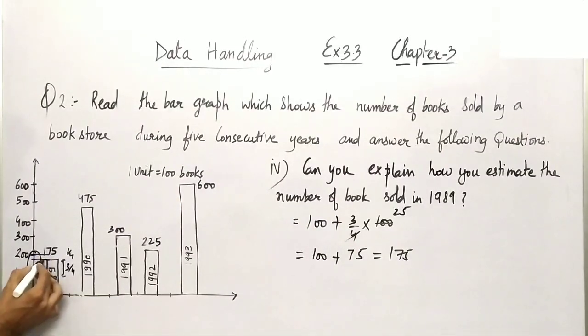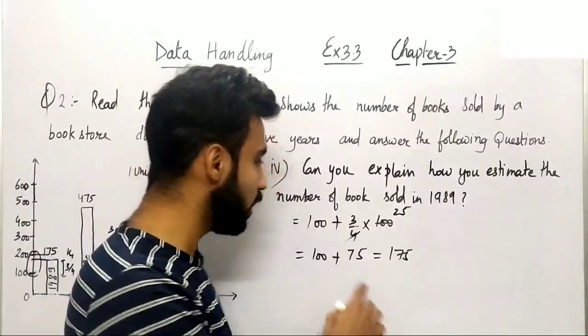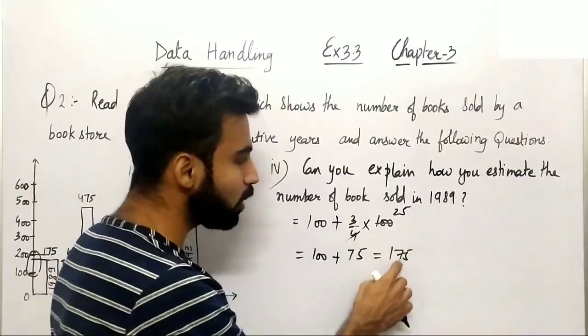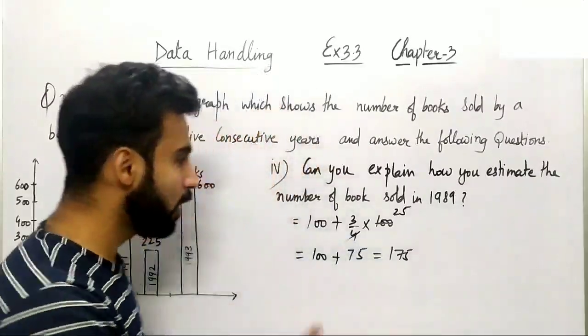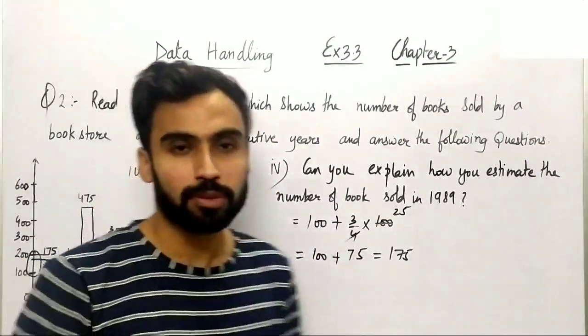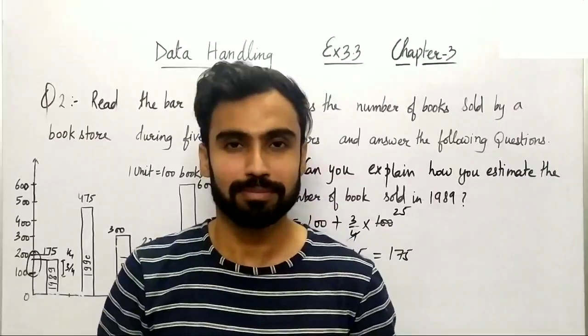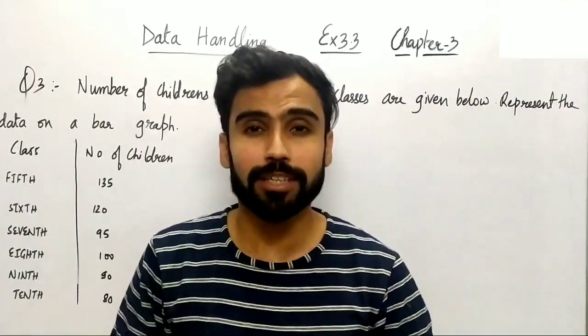You can also just match out and give a rough estimate. It will also be around somewhere 175, 185. So I've just taken the estimate like this. So 175 books were sold during the year 1989 by the estimate like this. So that was all in this question. So students, बढ़ते हैं next question की तरफ.